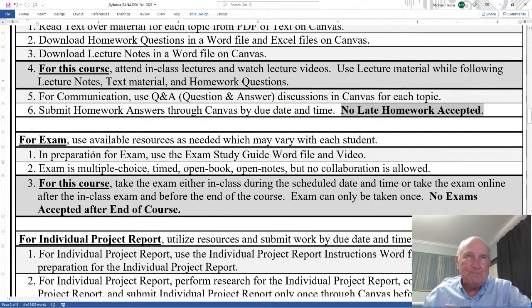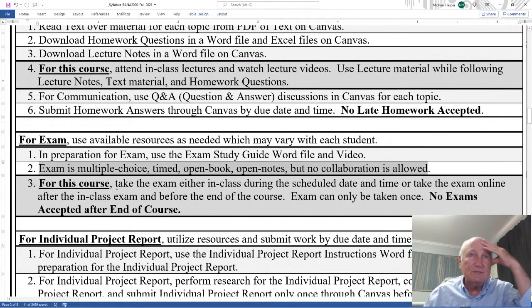Now for the exam. Use available resources as needed, which may vary with each student. 1, in preparation for the exam, use the exam study guide, Word file, and video. There'll be 2 of them. The Word file and video, actually, and the lecture in class. I'll do it in class. Exam is multiple choice, timed, open book, open notes, but no collaboration is allowed. You have to do it yourself.